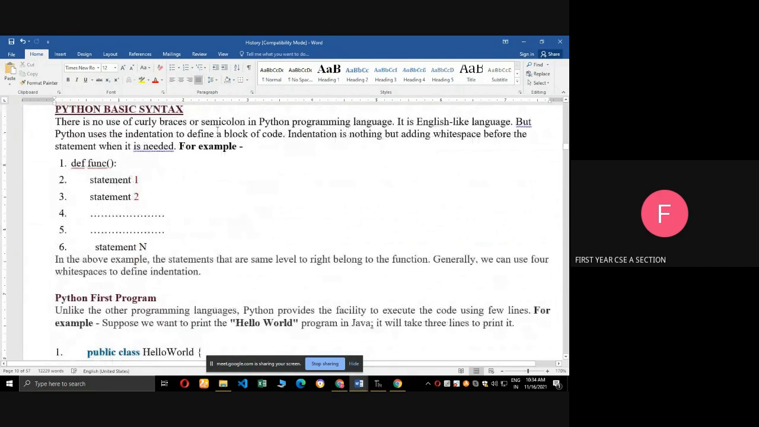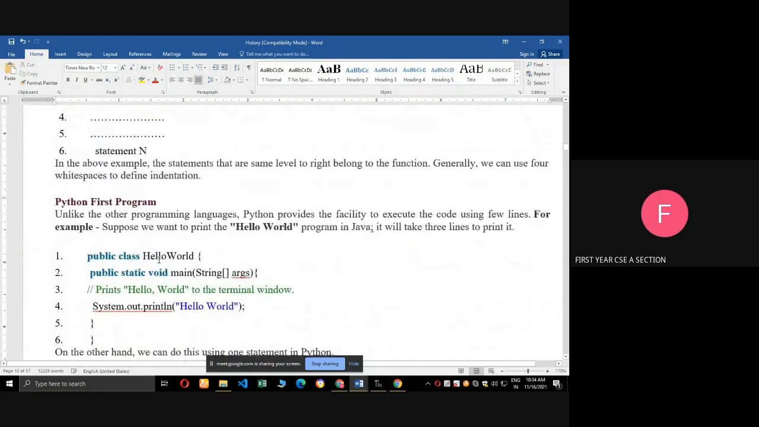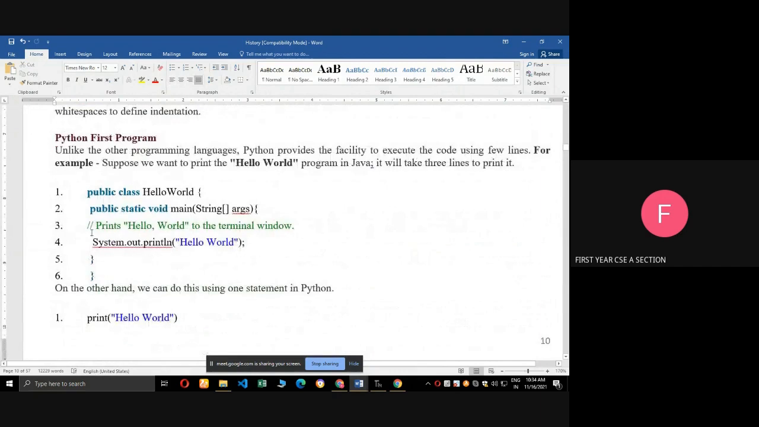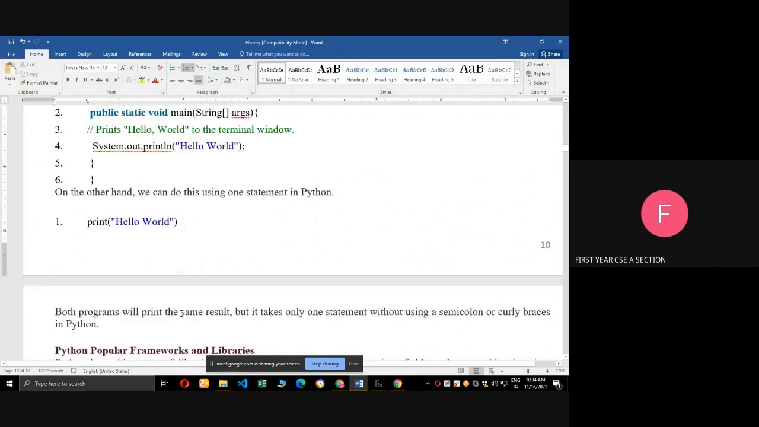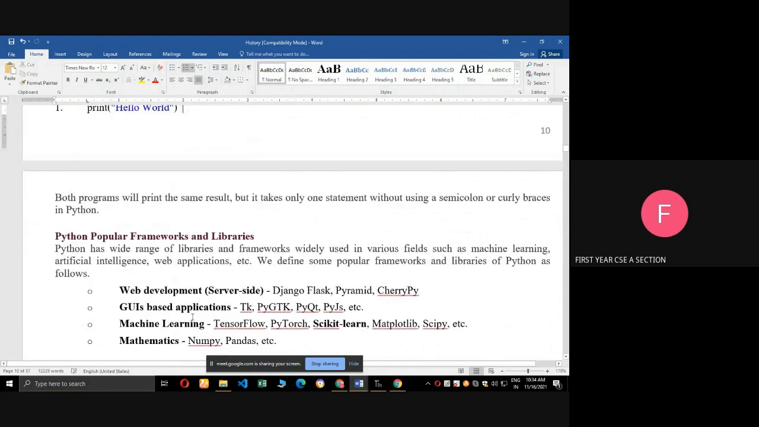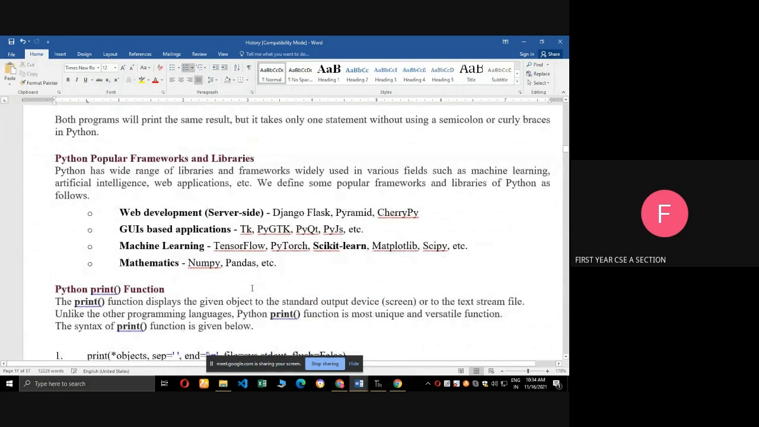Next one, Python basic syntax. For example, in a Java program, if we want to print the hello world message, we need to use the public class name, public static void main string, and then System.out.println hello world. But in Python, just give print open bracket hello world, that is enough. When compared to other languages, Python is very simple. Only a single line is enough to print a statement.